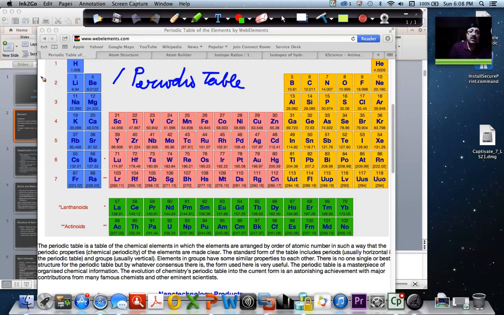So you can see hydrogen, lithium, sodium, magnesium, potassium, calcium, rubidium, cesium, barium, and then similarly titanium, chromium, manganese, iron, cobalt, nickel, copper, zinc, cadmium, silver, palladium, rhodium.